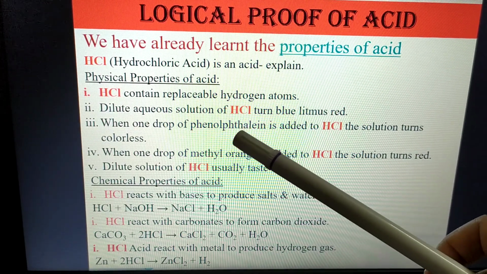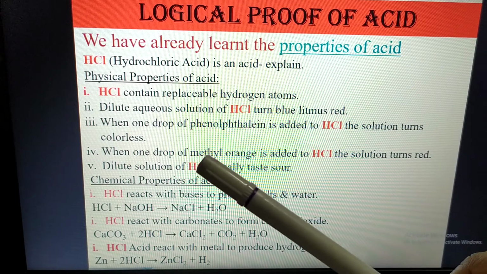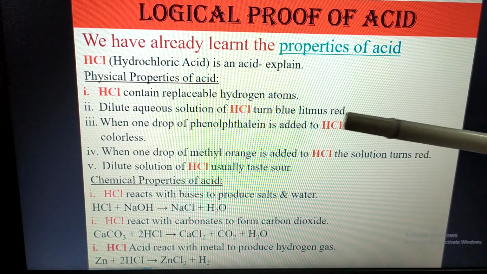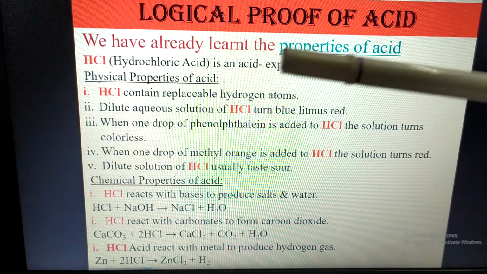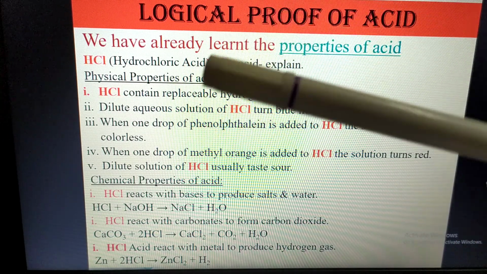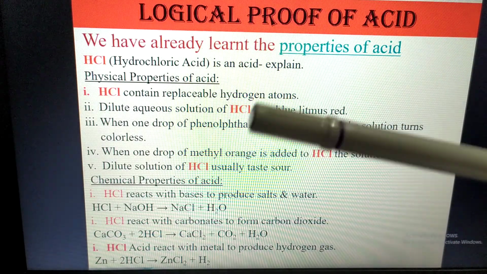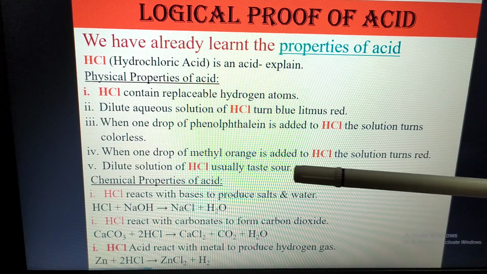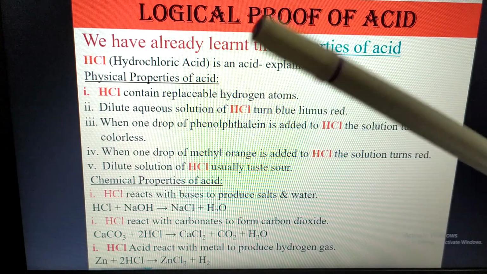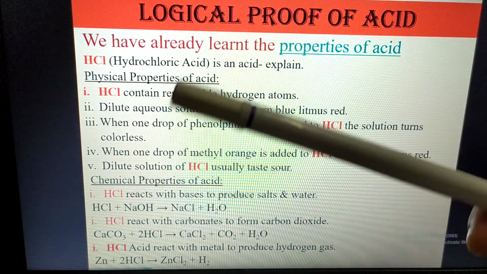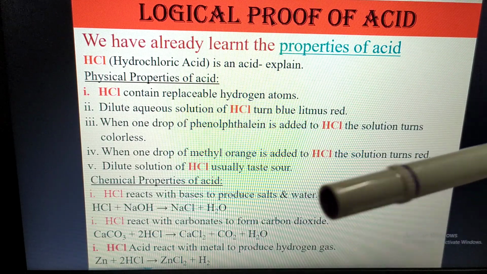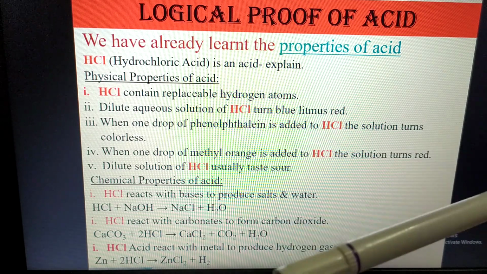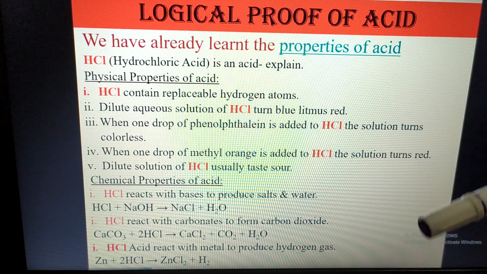Then you have learned phenolphthalein. Phenolphthalein is one type of indicator we have learned. One drop of phenolphthalein added to HCl solution, then the solution becomes colorless. Whatever the color was, it will change, and there will be no color anymore. One drop of methyl orange added to HCl solution, that means hydrochloric acid solution, in that case the solution will turn red.